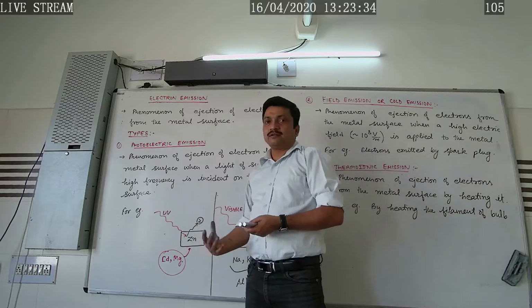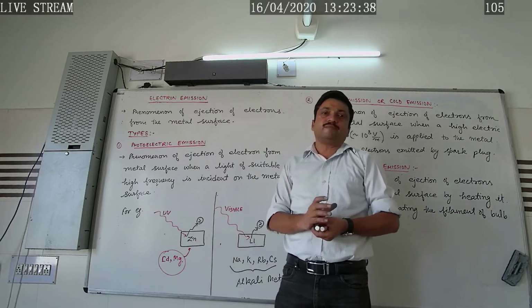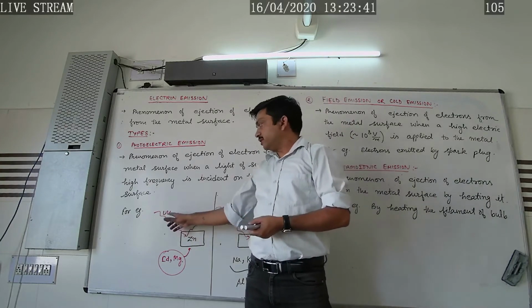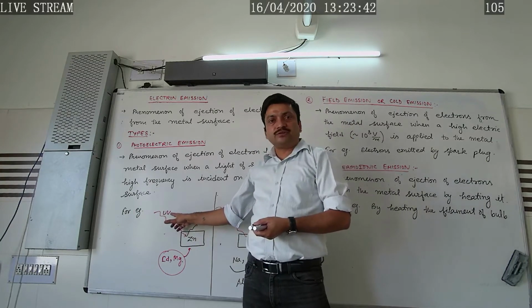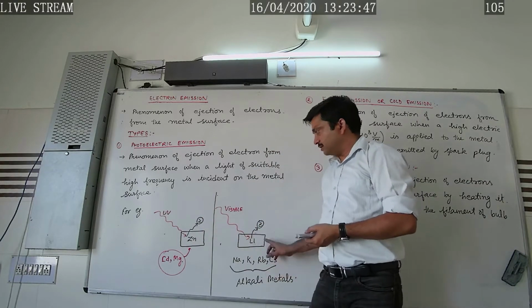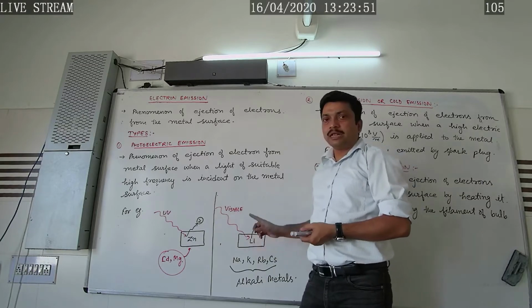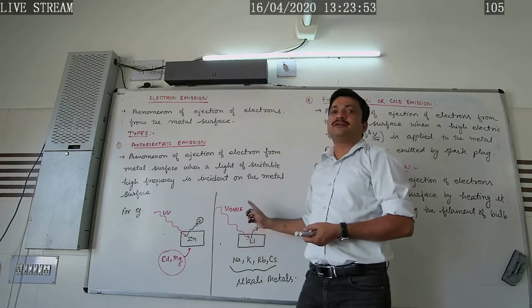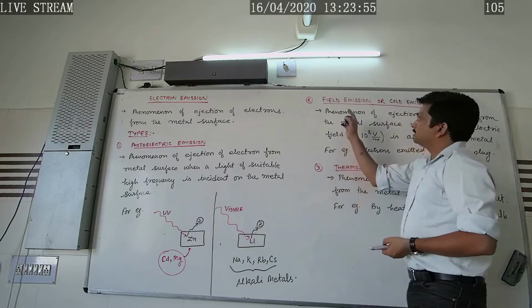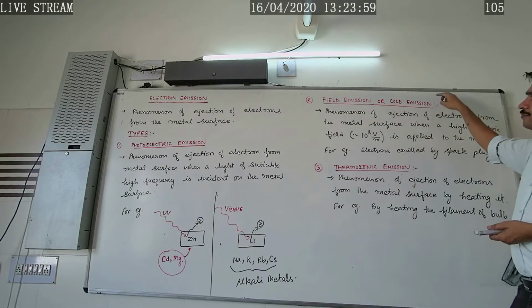Here the metals like zinc, cadmium, magnesium show the photoelectric emission with ultraviolet radiation, and the alkali metals show the photoelectric phenomena when visible radiations are made incident on them. Second type is field emission or cold emission.